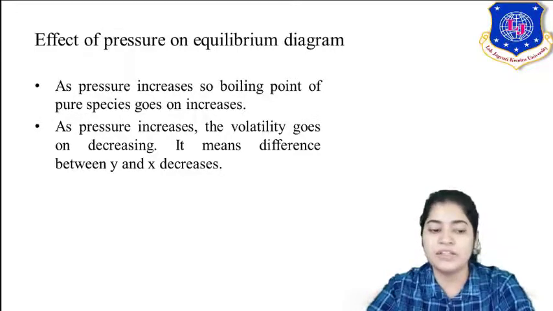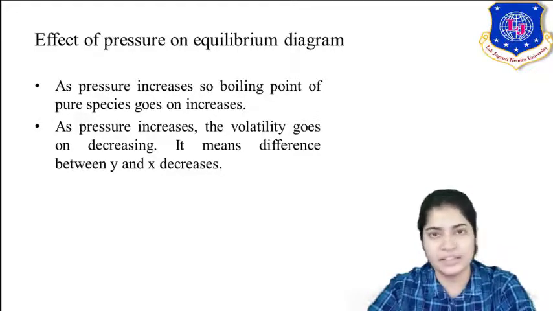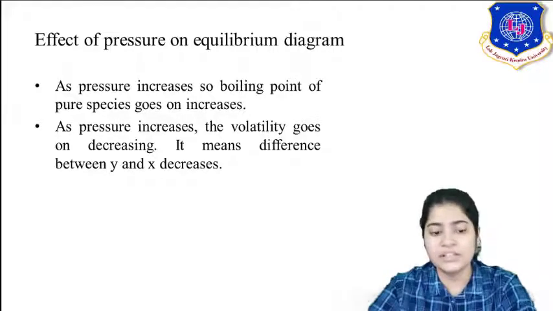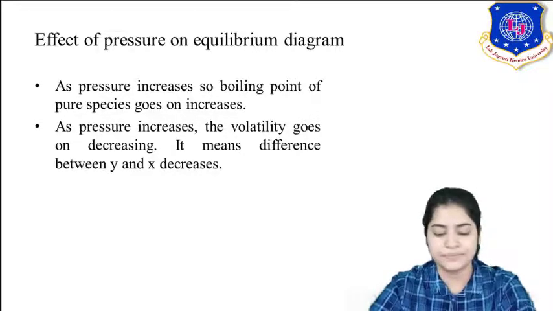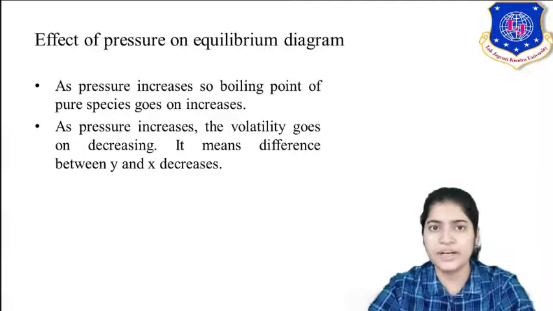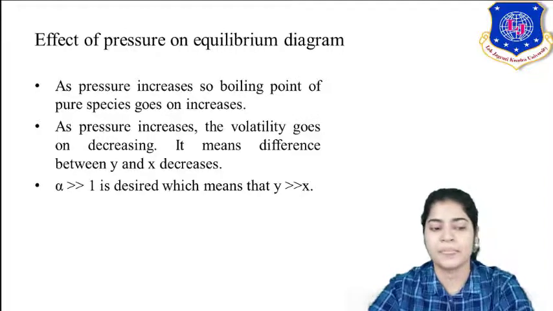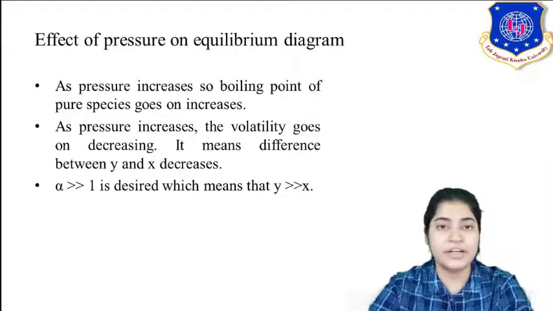So the difference between y and x decreases. It means the difference in the more volatile component between the vapor phase and the liquid phase would be less. Your more volatile component is not able to escape the liquid surface into the vapor phase. Now, how can you relate your pressure with your relative volatility?